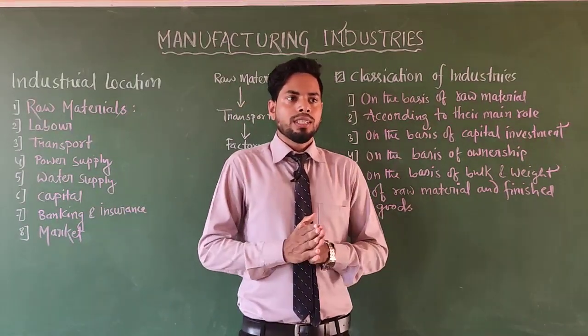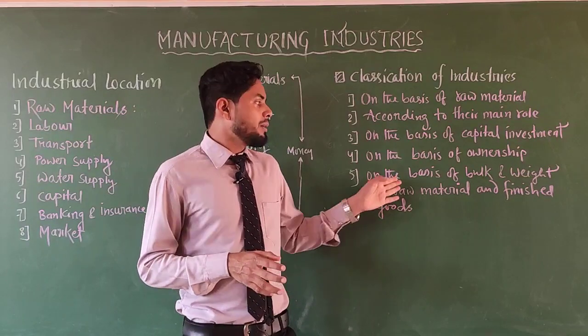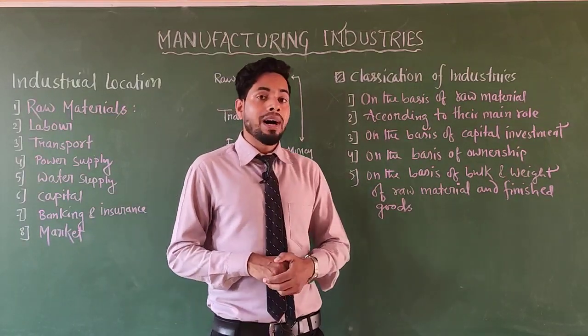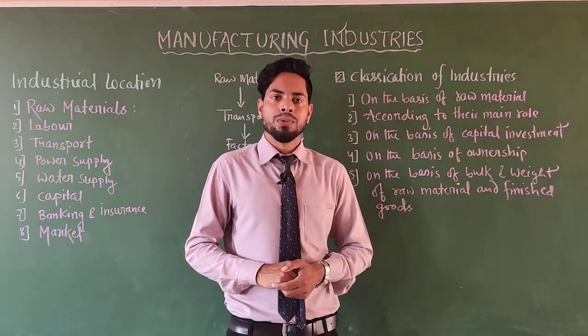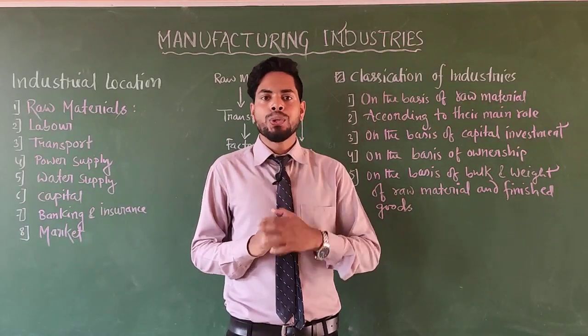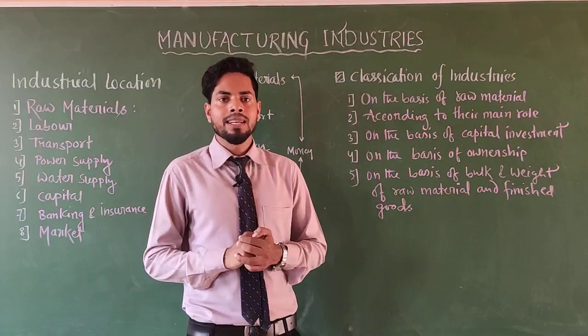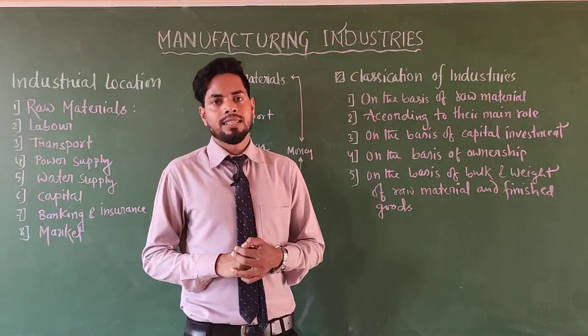Clear? So the last classification is on the basis of the bulk and weight of the raw material and finished goods, also classified into two categories: heavy industries and light industries.